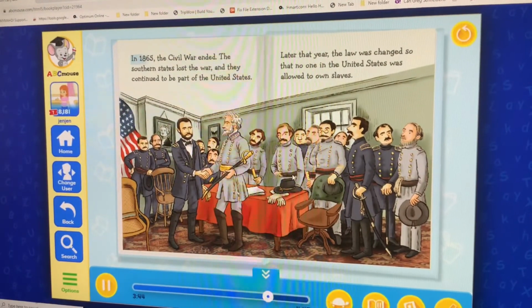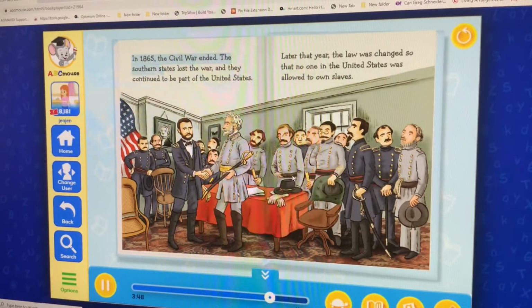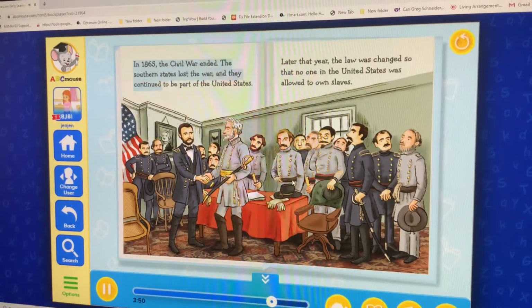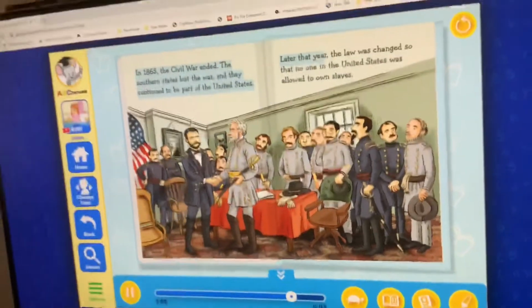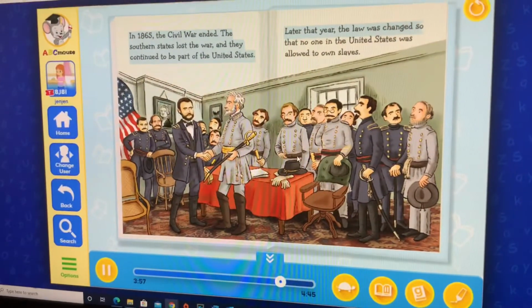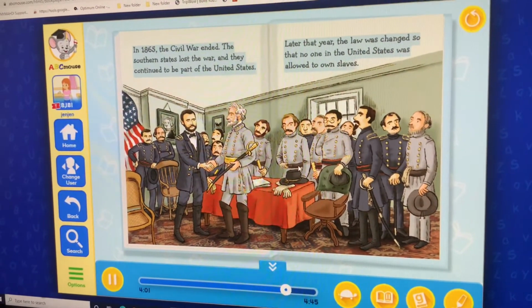In 1865, the Civil War ended. The southern states lost the war, and they continued to be part of the United States. Later that year, the law was changed so that no one in the United States was allowed to own slaves.